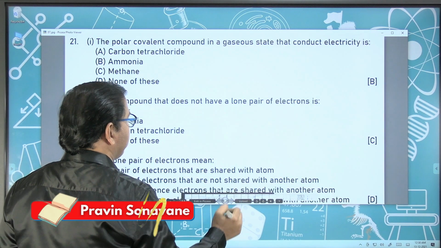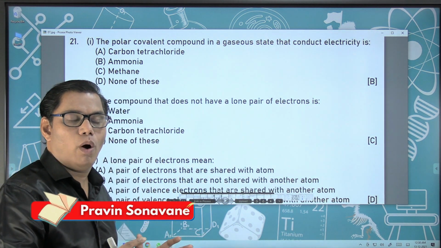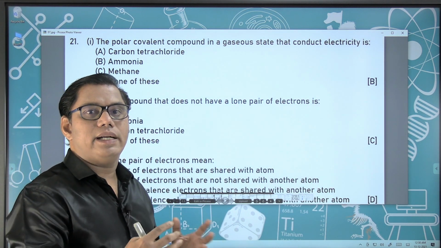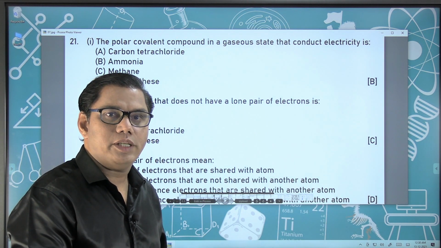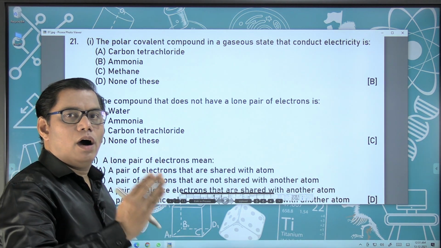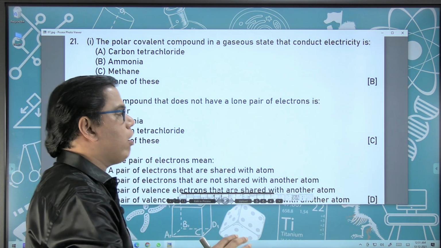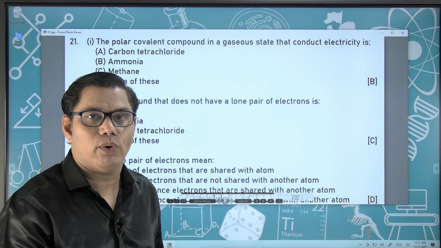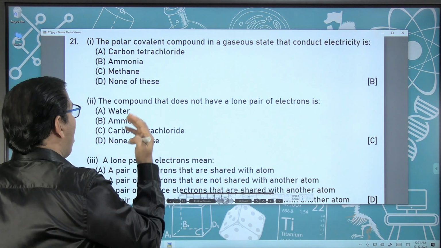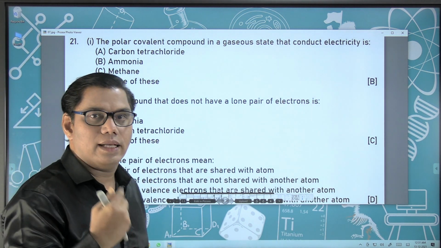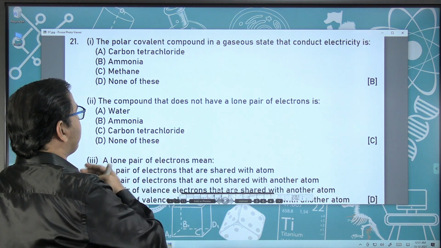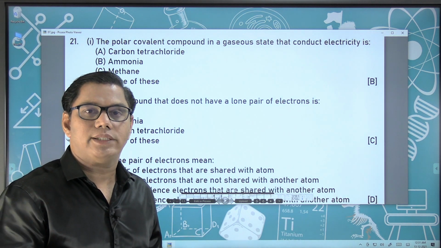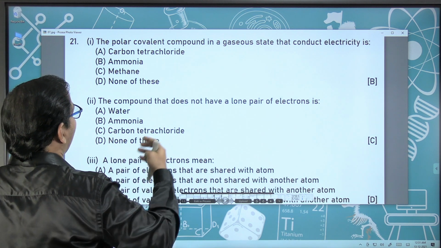Now coming to chapter number 2, there are 3 kinds of bonds in chemical bonding: electrovalent bond, covalent bond and the dative bond. The dative bond is the most important among these 3. And a question related to lone pairs of electrons is a must. How many lone pairs of electrons does a water molecule have? I am sure you know the answer: 2. How many lone pairs does ammonia have? 1. How many lone pairs does carbon tetrachloride have? 0. Also they may trick you with a question like how many shared pairs of electrons all these have.